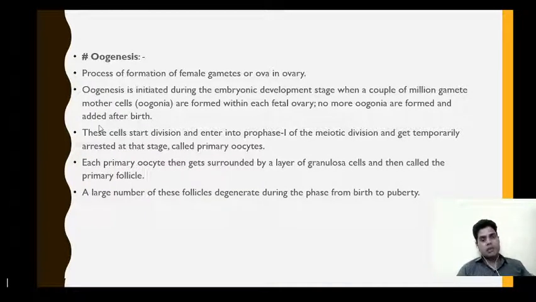Then the oogonia start division, so they undergo meiotic division and enter into prophase of meiotic division and get temporarily arrested at that stage, called primary oocytes. So they go through the division and they remain in that state till they attain the puberty age. Each primary oocyte then gets surrounded by a layer of granulosa cells and is then called the primary follicle.